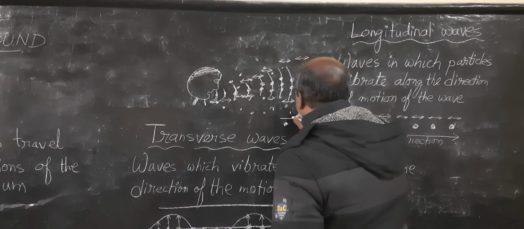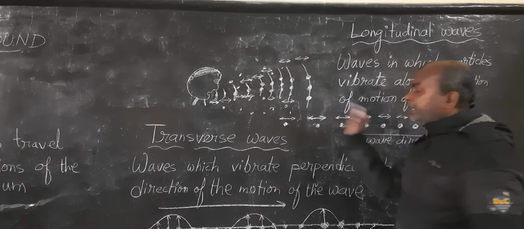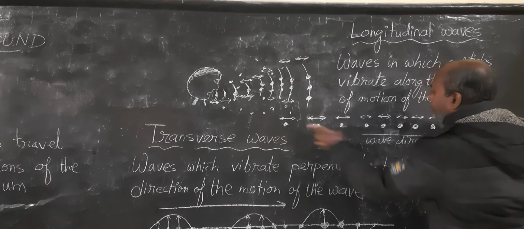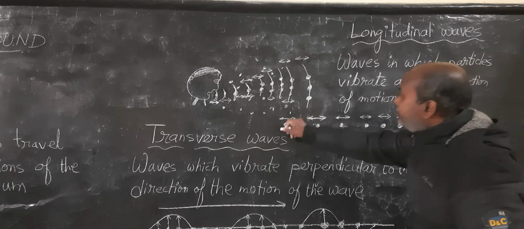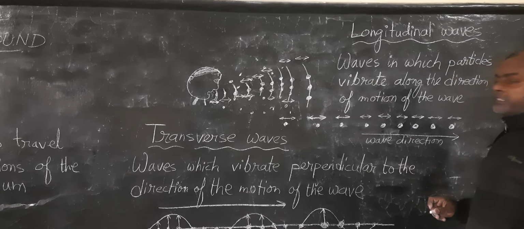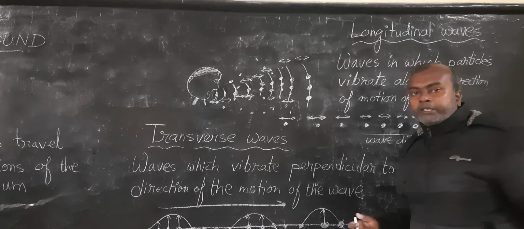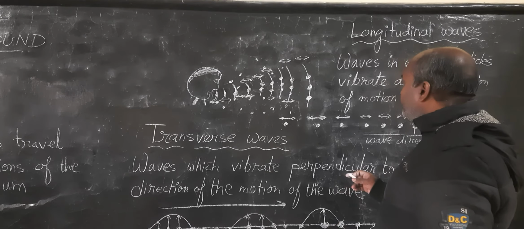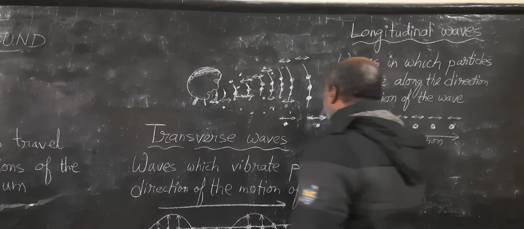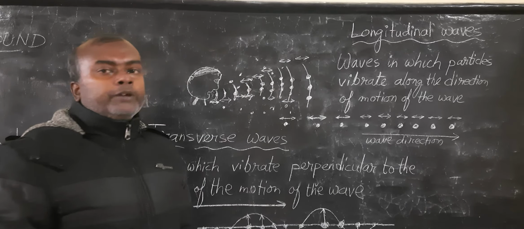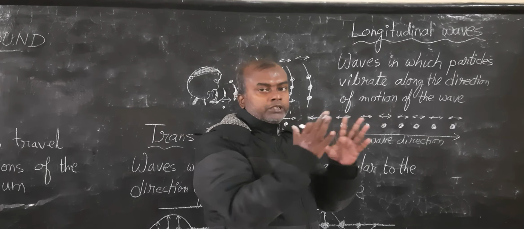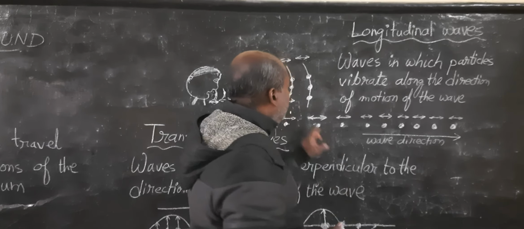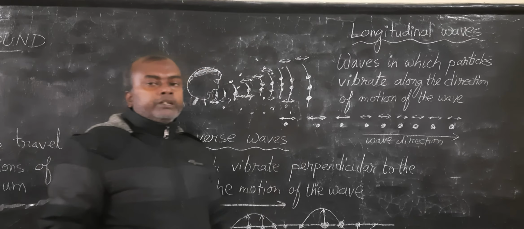Whereas the region where the molecules vibrate further apart from each other, see the distance here compared to here, the distance is more in this region, from here to here. This region where the molecules vibrate further apart is known as the region of rarefaction. Compression is where the molecules are vibrating close to each other, rarefaction where the molecules are vibrating away from each other.